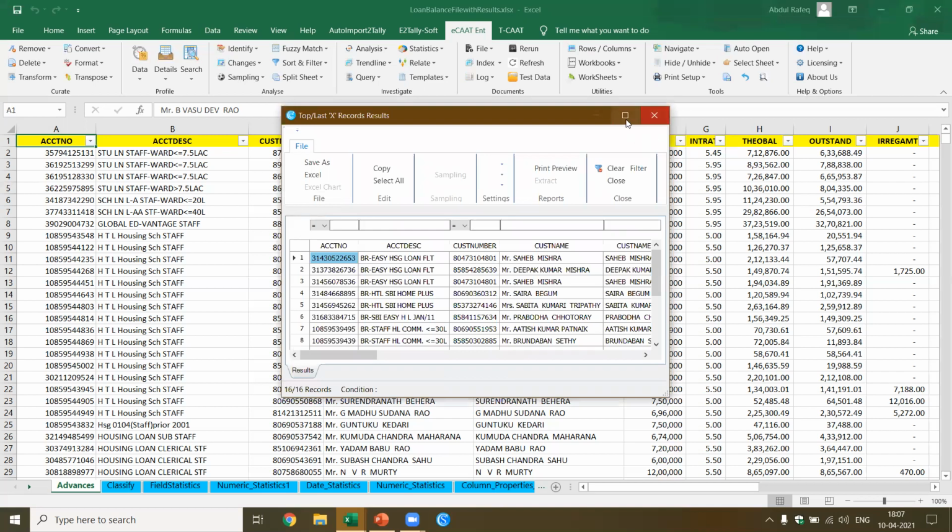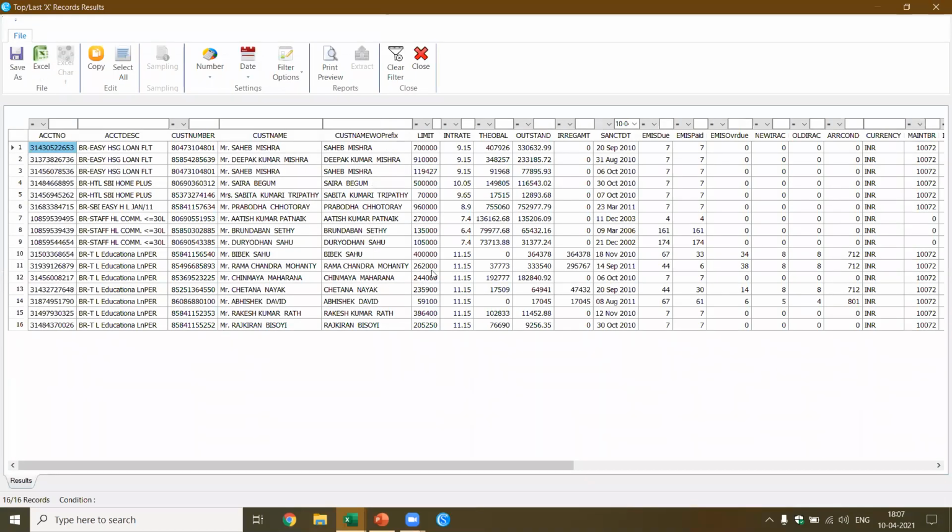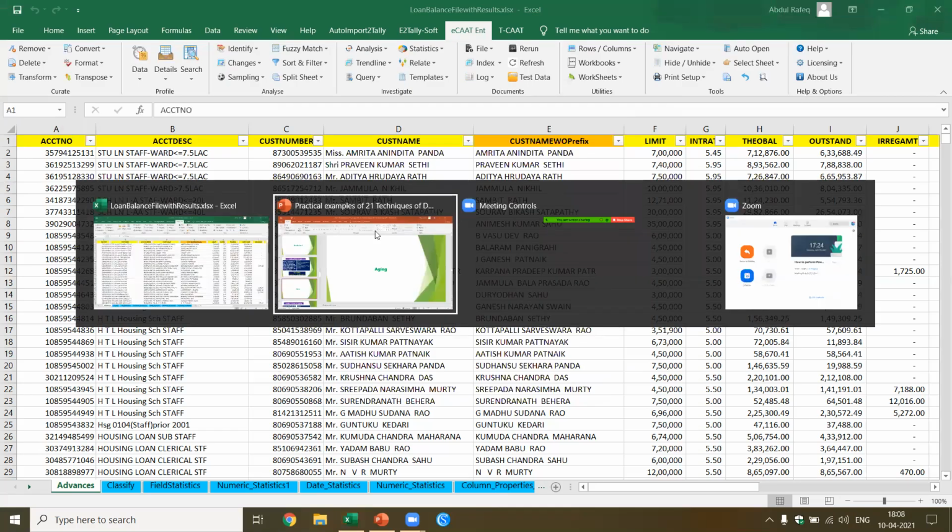Now you see here, we don't have 10 accounts in each of the schemes. That's why in total we got 16. For each scheme, it has given the number of loans. Okay, now let's go to the next one.